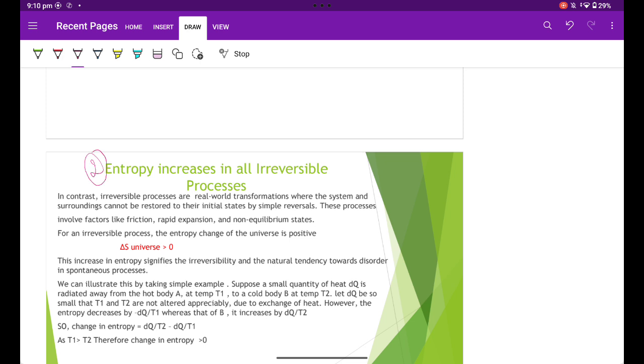Entropy increases in all irreversible processes. Since all real processes taking place in the universe are irreversible, there is a continuous increase in entropy. Entropy is not conserved. In this respect, entropy differs from energy. We can illustrate this by taking another simple example.